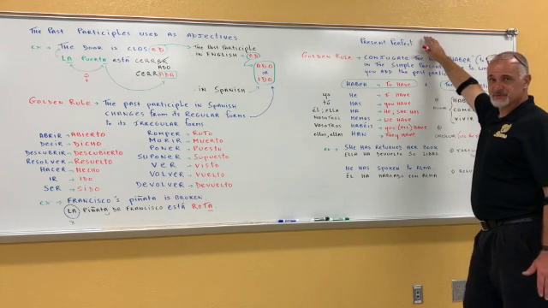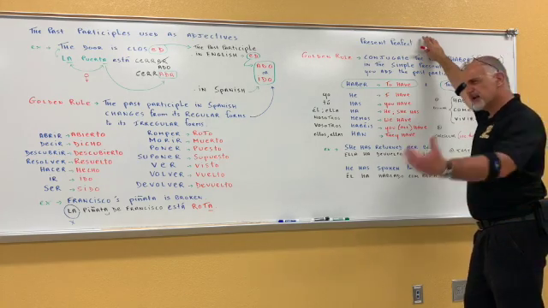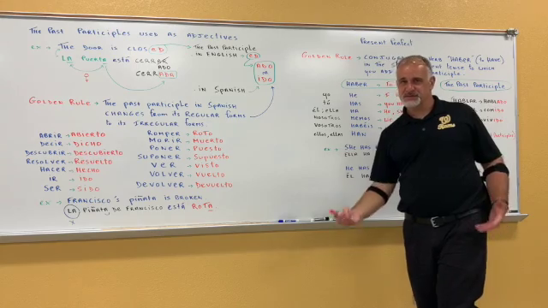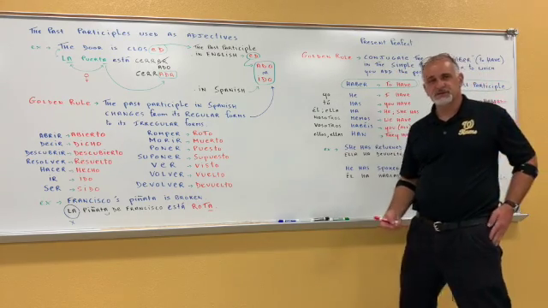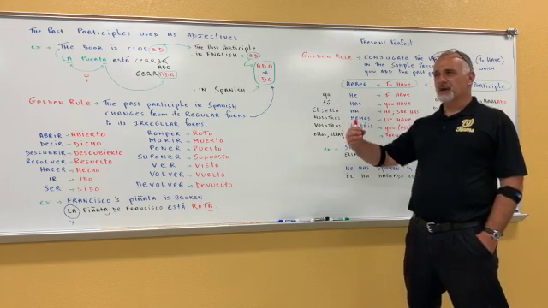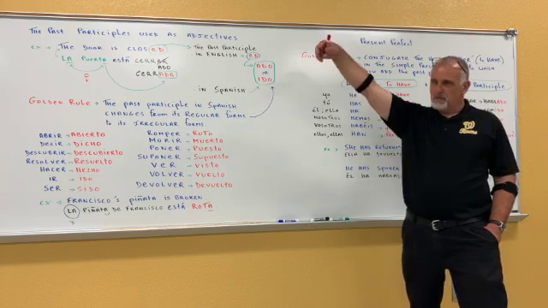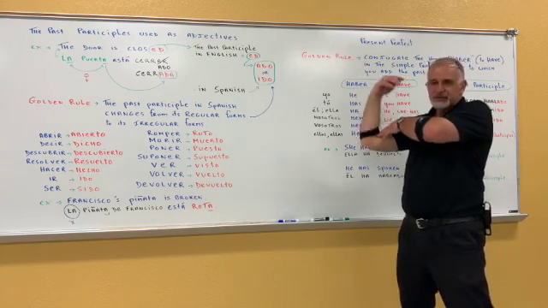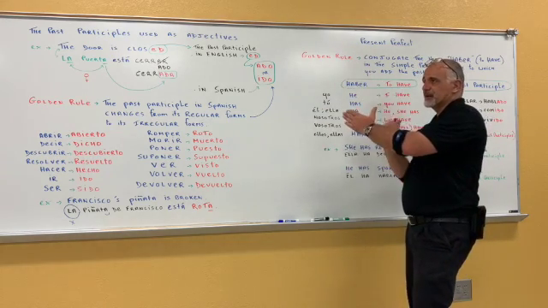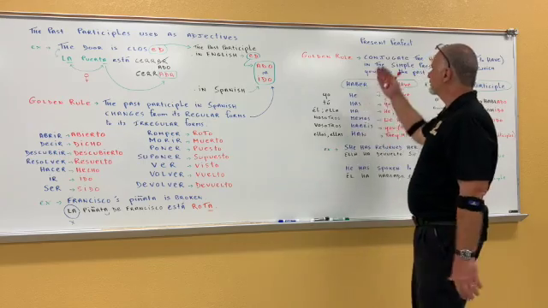Now, the present perfect relates to an action that started in the past, but that is still affecting the present time. If I said to you, I have studied for my quiz, well, you think about it, it's an action that started before. I did it before. But in the process of studying, whether I studied right or wrong, well or not well, it's going to affect my present action. All right, so that's what we call the present perfect.